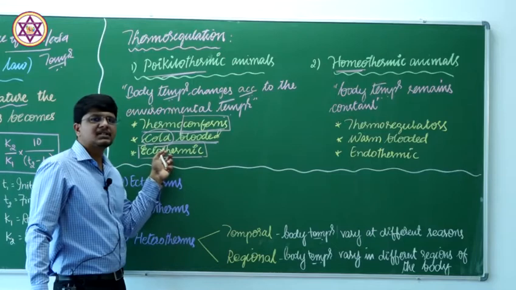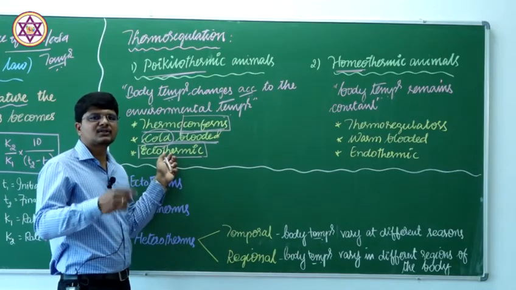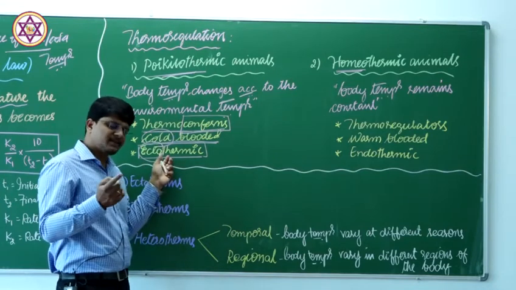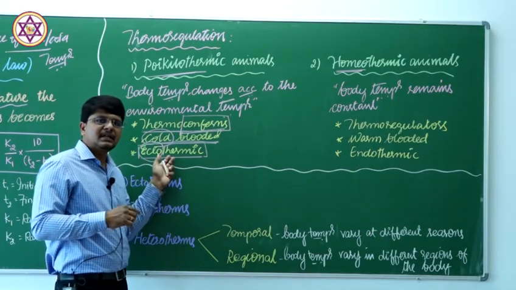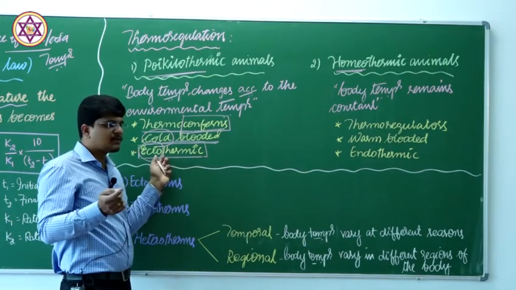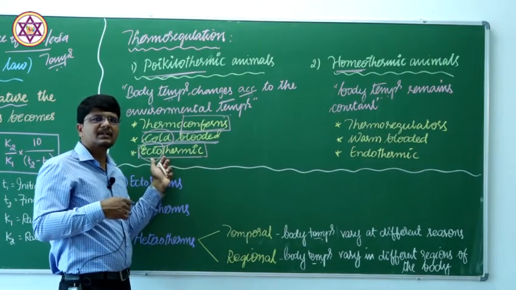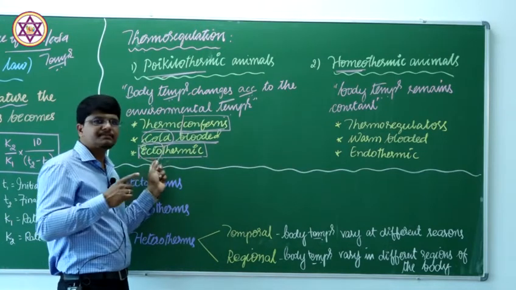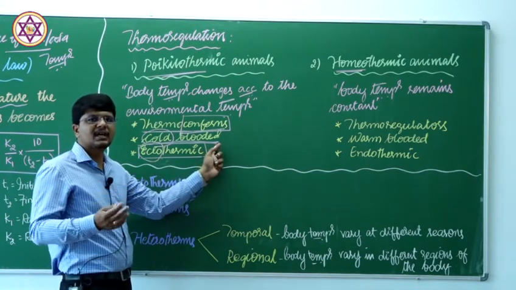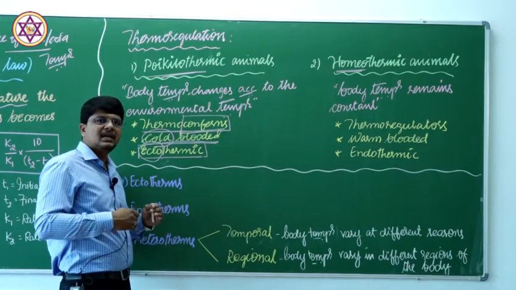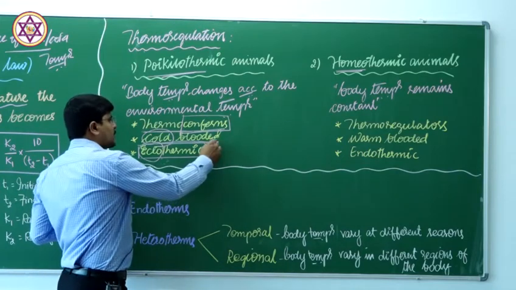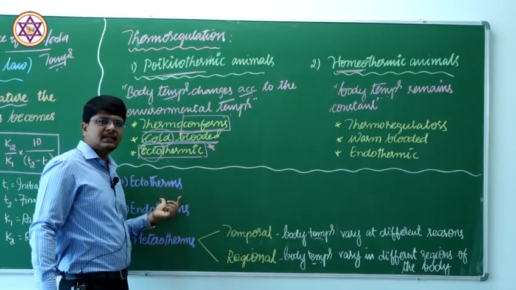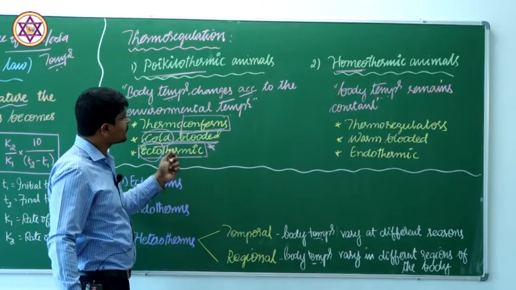Therefore, these animals depend on outer sources, for say the heat of the sun; the radiation will be absorbed by the animals and the temperature of the body will be increased. Therefore, they depend on an external source to increase their temperature, and so they are also called ectothermic, which will be dealt with in the later classification.